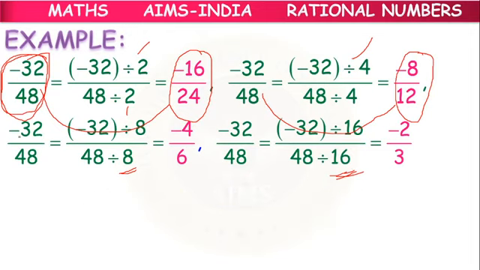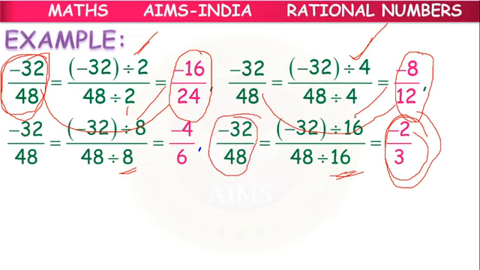So here minus 32 by 48 is there. Here we have divided by 2, then by 4, next by 8, next by 16. Finally, we have got minus 2 by 3. Still, can we divide? After 16, there is no common divisor for these two numbers. After 16, there is no bigger number by which we can divide numerator and denominator. So finally we have got minus 2 by 3.